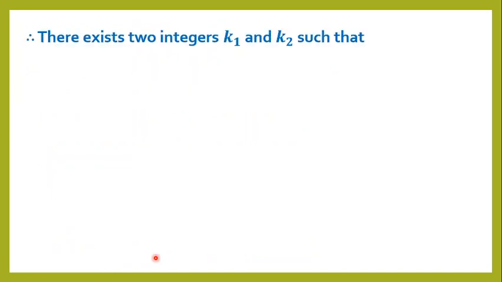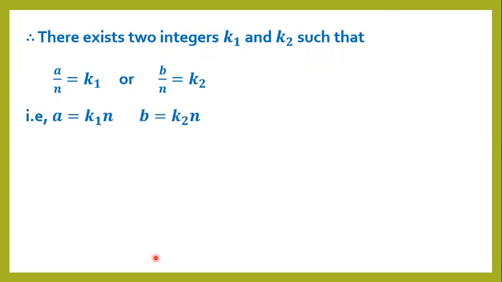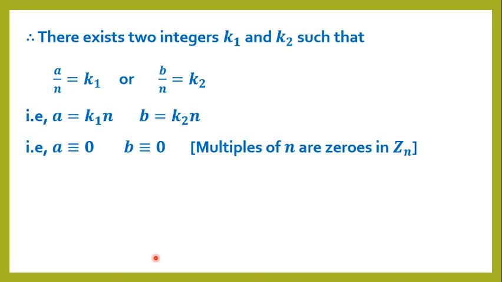Therefore, there exist two integers k1 and k2 such that a by n equals k1 or b by n equals k2. That is, a equals k1 into n and b equals k2 into n. In Zn, multiples of n are zeros.